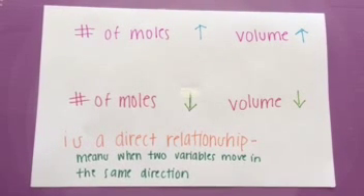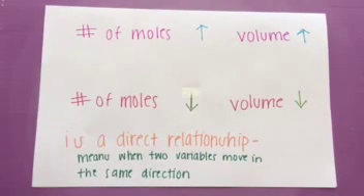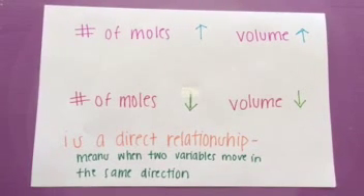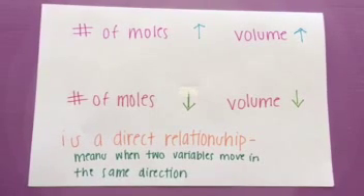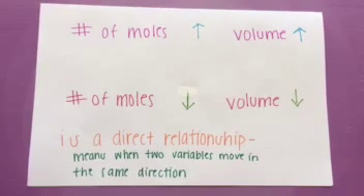What happens to the volume of gas as moles of gas increase or vice versa? As the number of moles increases, the volume increases. As the number of moles decreases, the volume will decrease. It's called a direct relationship, which means that two variables move in the same direction.